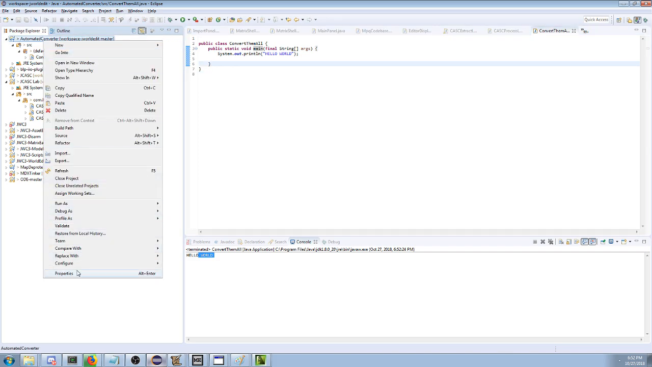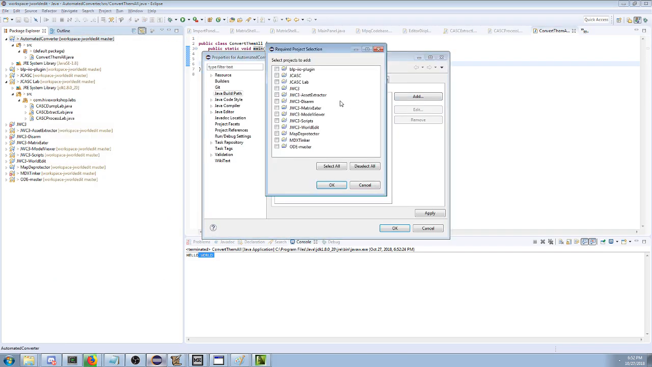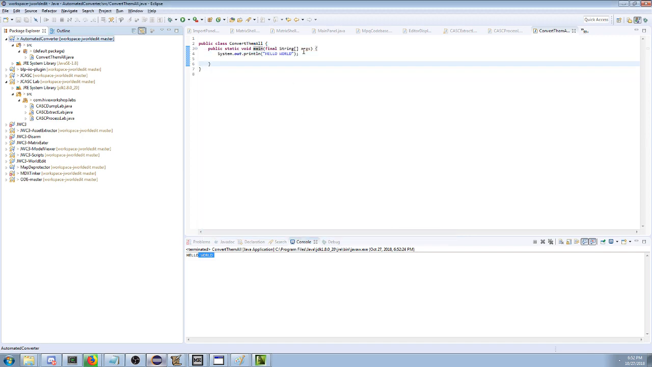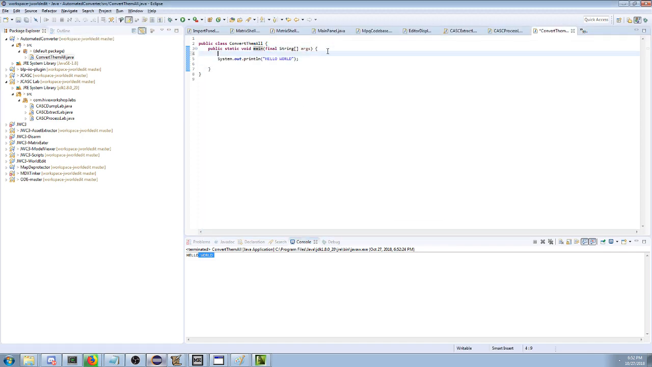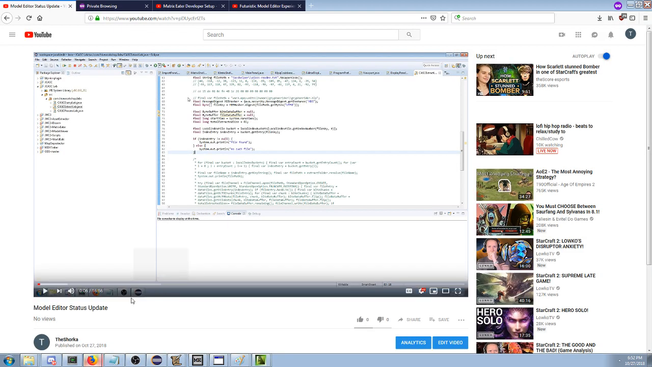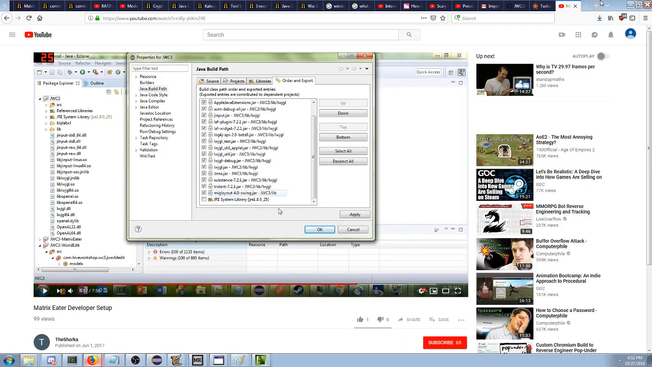So we're going to do that, and then we're going to go to our automated converter guy, and we're going to add JWC3 as a project. So we have like this Warcraft library that's now included. And what that is going to mean is that we can convert all of these OBJs into Warcraft with just a couple of lines of code.